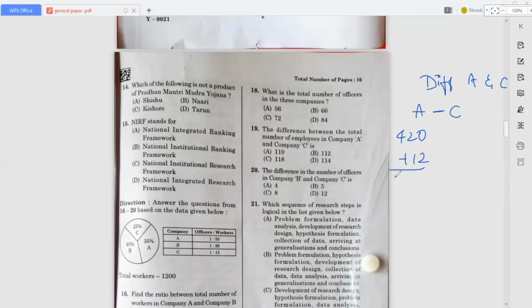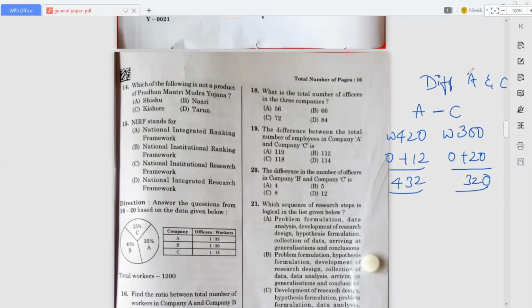Okay, that is total 432, right? So when it comes to the company C, the workers is 300 and officers is 20. Okay, so when we add these two, we got 320.